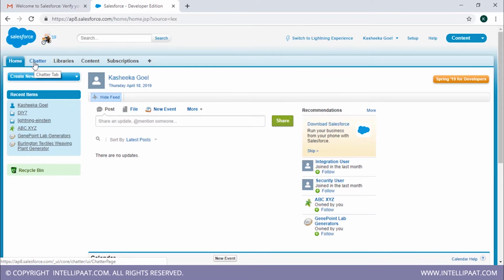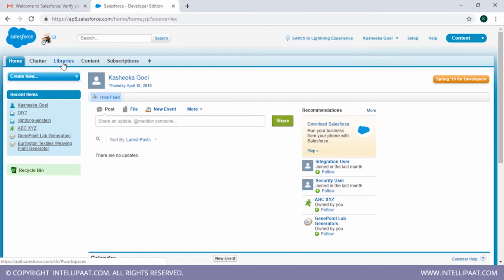So you have chatter over here. This is chat. This is the tab bar, by the way. This is the chatter tab. So basically chatter is a social group or a social forum where you can enter your questions and find answers to your questions and everything.